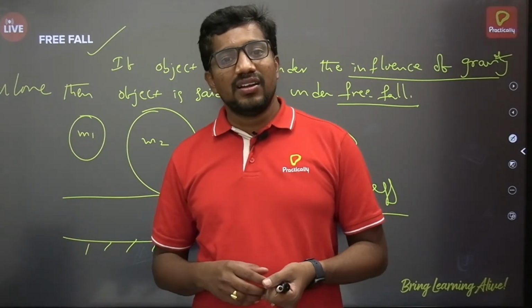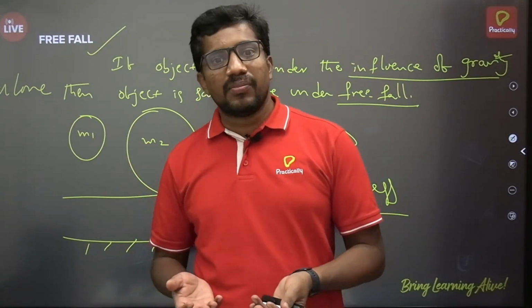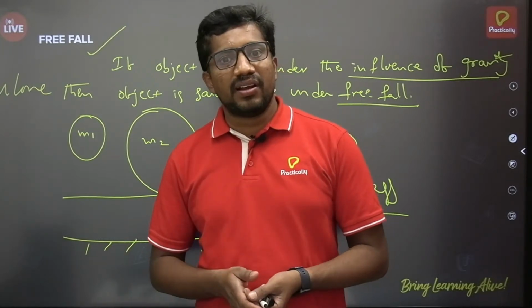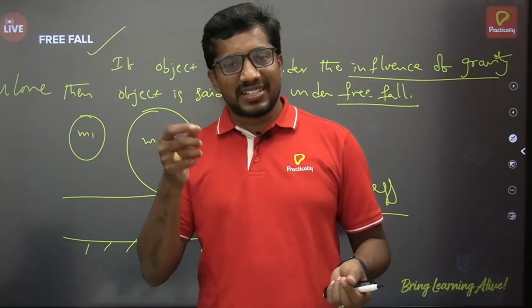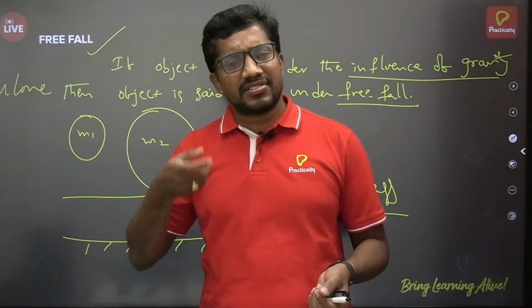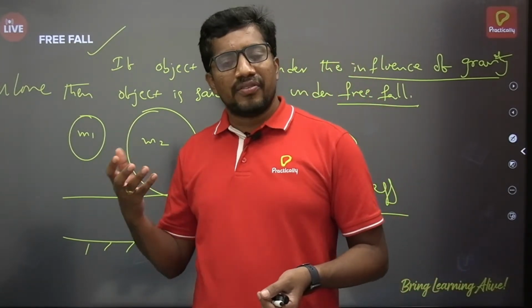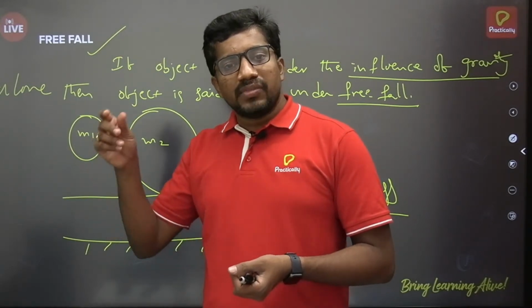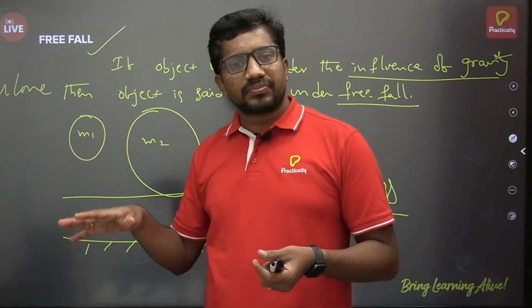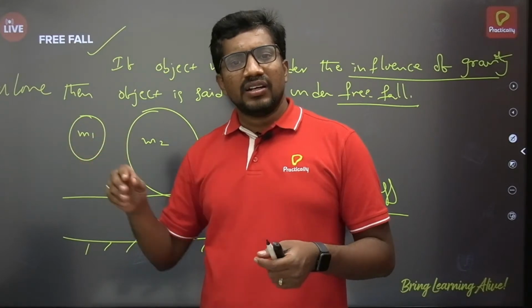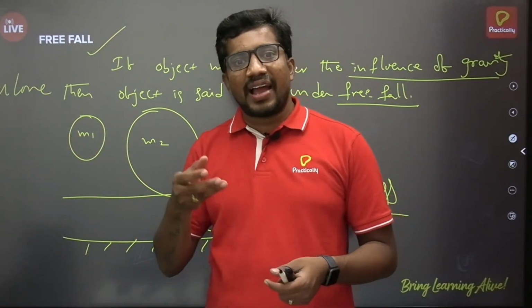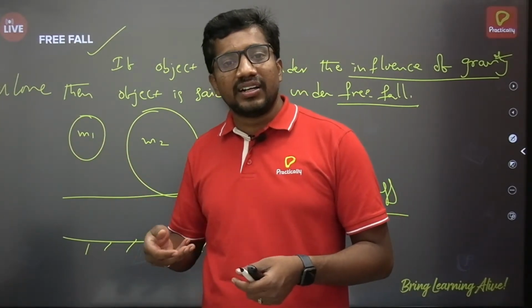He took a glass chamber, and took both a coin, which has some weight, and a feather, which is very light compared to the weight of the coin. In the beginning he released both objects from the same height, and the coin reached first, because of air friction.